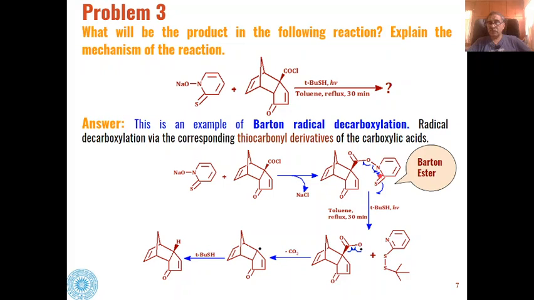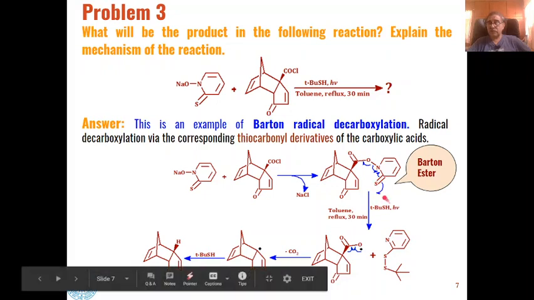Then one electron from this carbon sulfur bond and one electron, this one, they will create a carbon nitrogen double bond, and this sulfur will acquire a single electron, that is, a free radical will be formed, and that sulfur free radical will interact with one molecule of tertiary butyl thiophenol, and a sulfide will be formed like this.